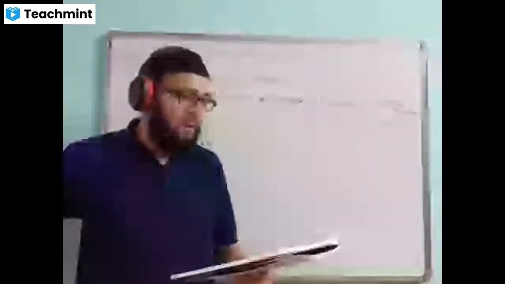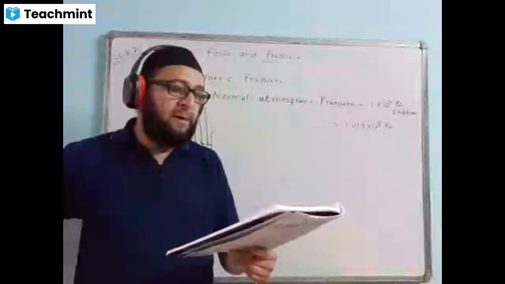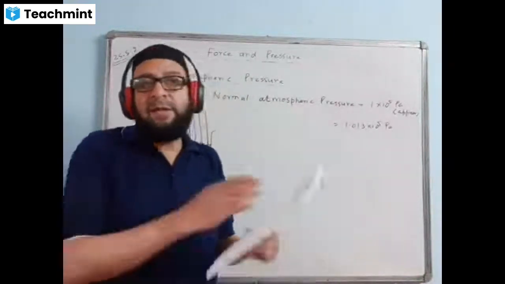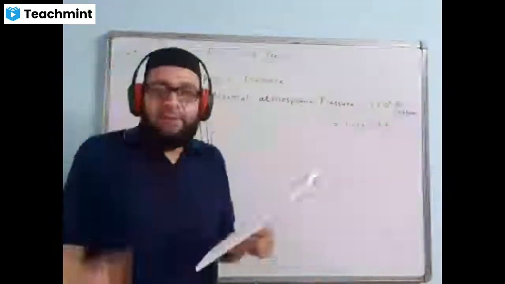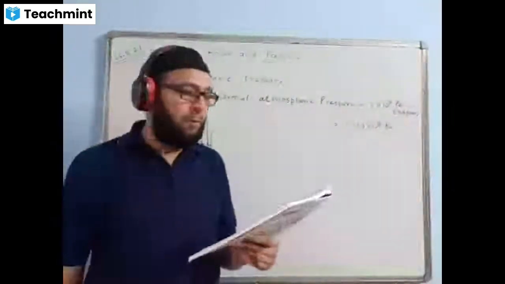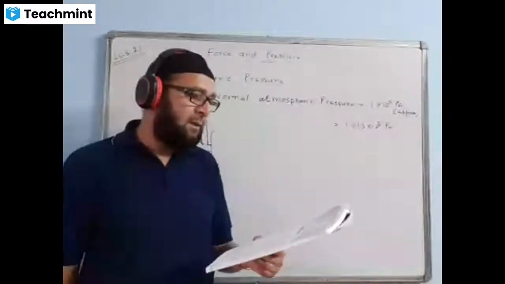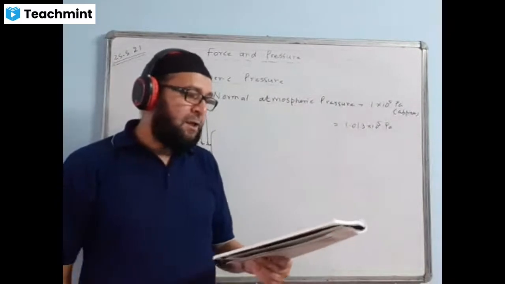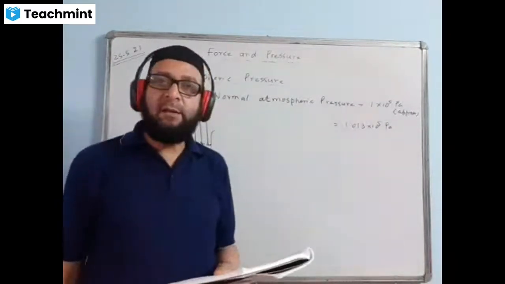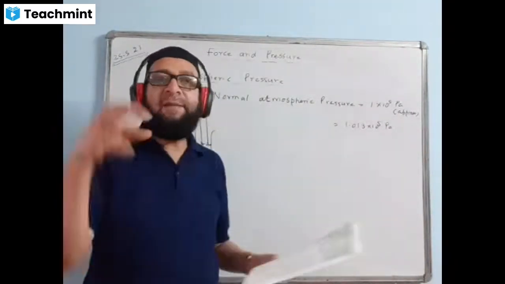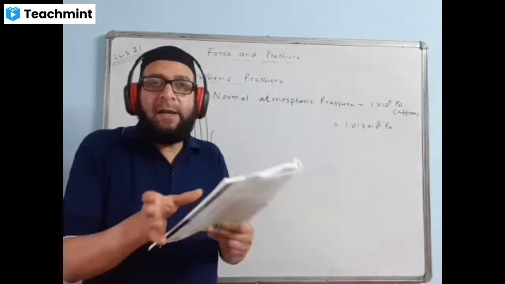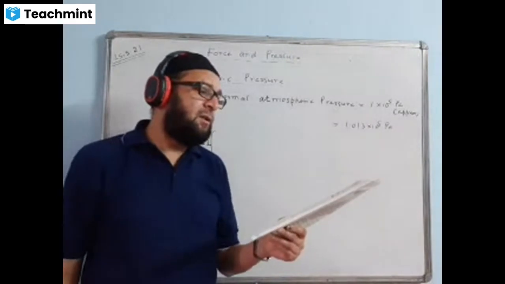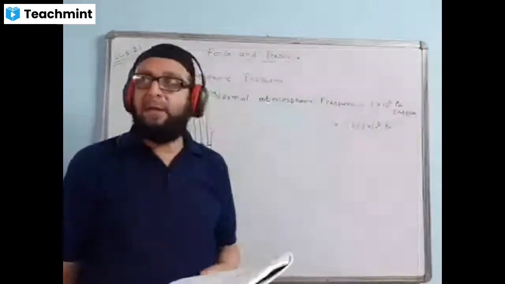Very good. Now D: less force is needed when applied at a farther distance from the pivoted point. It is true. When the distance is more, the force will be less. When the distance is less, the force required will be more to produce turning effect. So this statement is correct. You don't have to correct it. Okay, now E. For a given thrust, pressure is more on a surface of larger area. Larger area will have less pressure, and a smaller area will have more pressure. So you can correct it this way. Pressure is less. Cancel the word more and write there less.